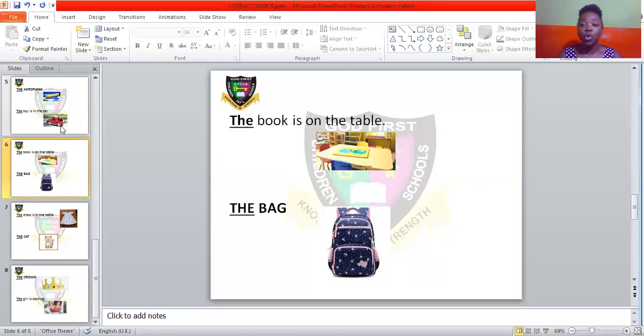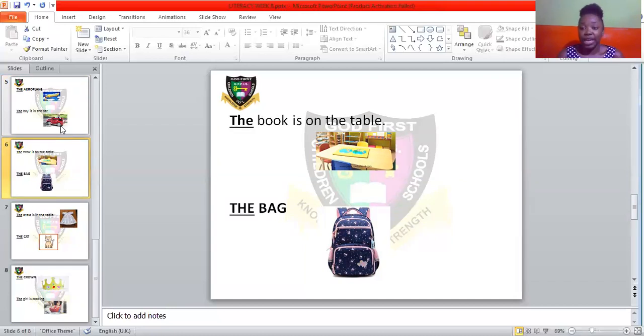Our next example: the book is on the table. Like this sentence also, we have two words that have article the in front of them, so article the appears twice in the sentence. Now, like the previous example of the boy is in the car, let's say I'm looking for a yellow book that has green drawings on it, and I'm looking for a wooden table. So you can ask, please, I'm looking for a yellow book that has green drawings on it, and also I'm looking for a wooden table.